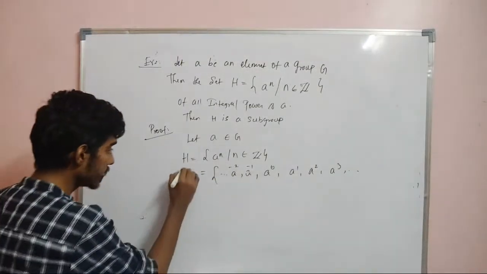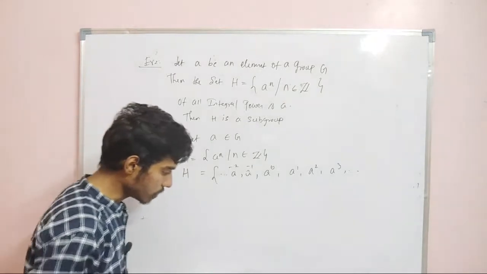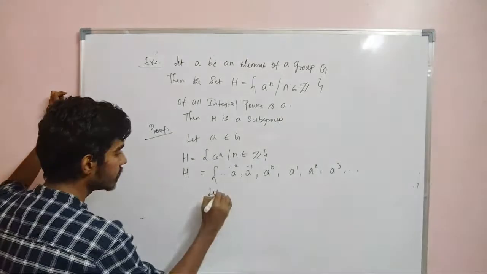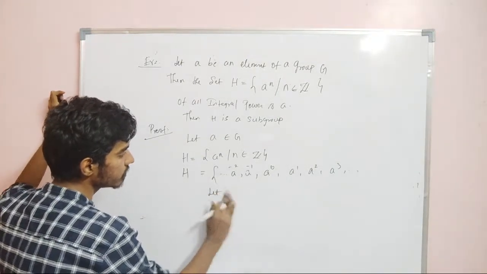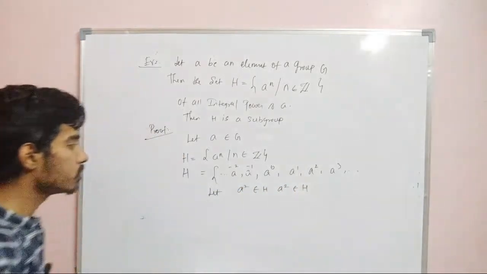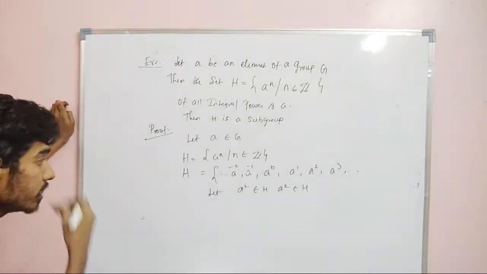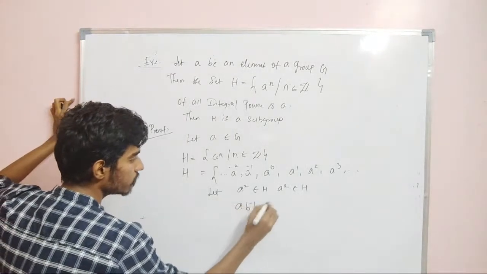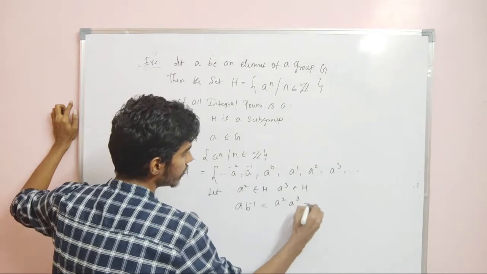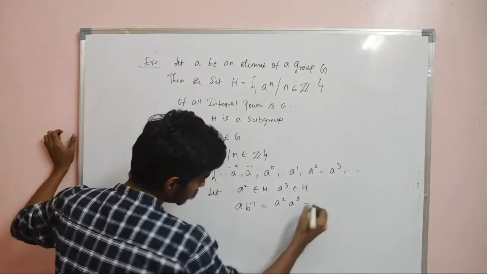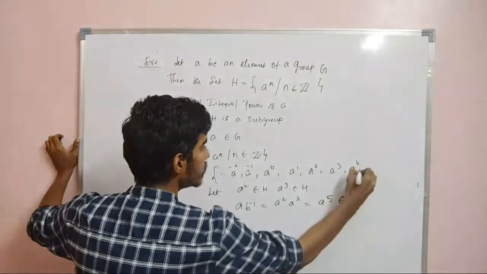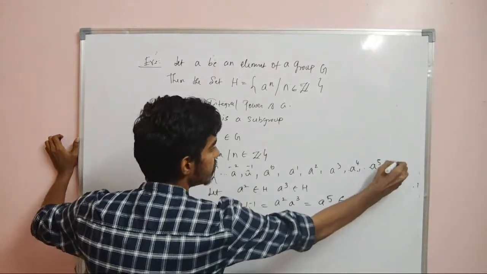Now we need to prove that this set is a subgroup. What you need for a subgroup? You just take 2 random elements and show that a b inverse is in H. Let us take a square belongs to H, a cube belongs to H. Now we need to prove that a b inverse belongs to H. Let us take b to be a power 3. Now what about a b inverse? This is a square into a power 3, so this is nothing but a power 5. This belongs to H, right? Because n is an integer. So therefore this is in H.